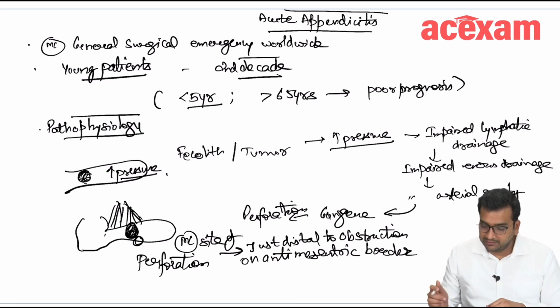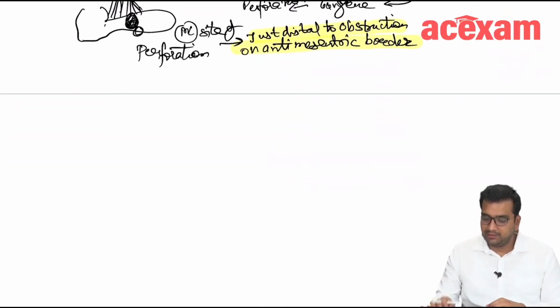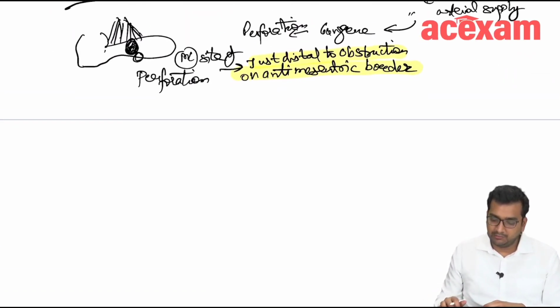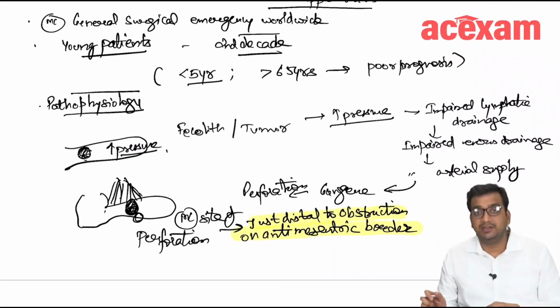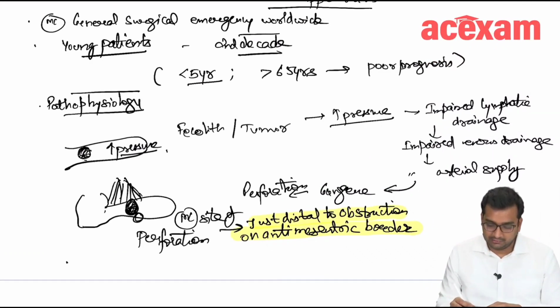This is asked frequently, just distal to obstruction on antemesenteric border. Okay, and in perforation, what is the most common organism which is isolated? It is bacteroides.